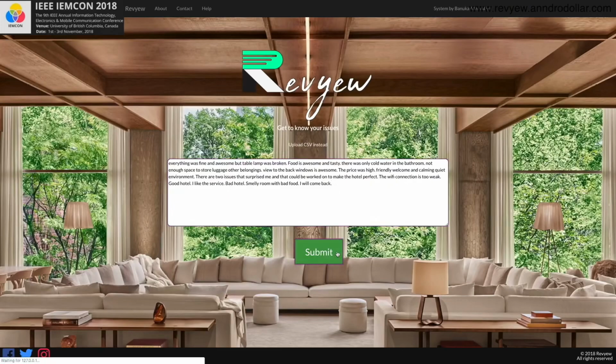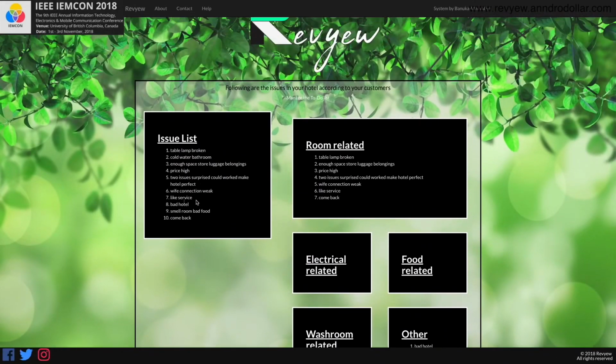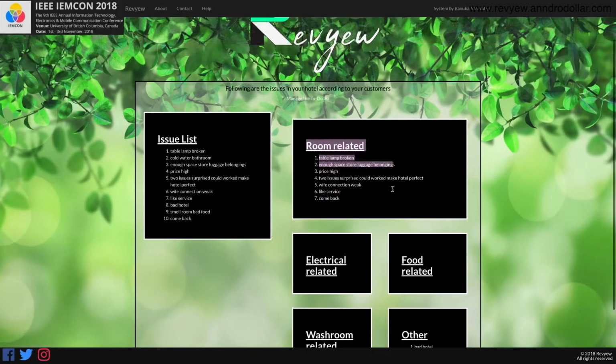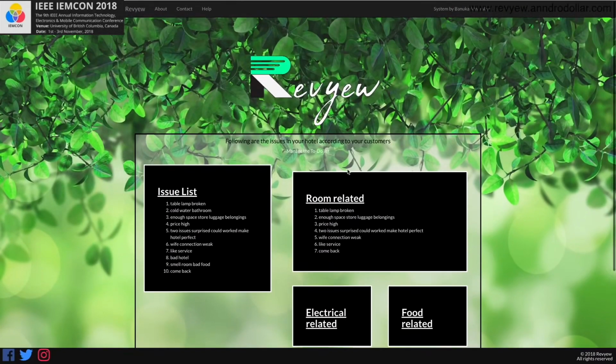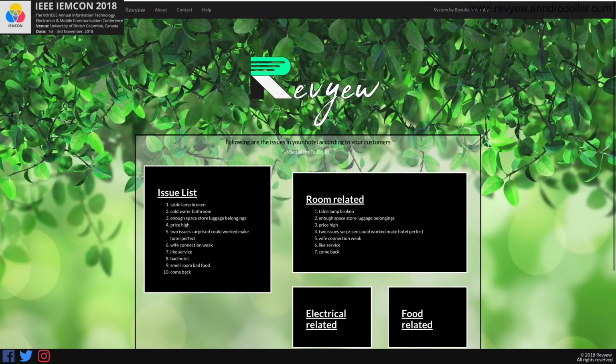So let's go ahead and submit this into the system, and in this screen it actually categorizes all of the issues. So here it actually lists all the issues that it actually found out, like the table lamp broken, cold water bathroom, not enough space to store, price is high, blah blah blah. And on the right hand side it actually categorizes. This part is done using the multi-class classifier. This is done using the binary classifier. So since the accuracy of the multi-class classifier is not that high, the categorization actually doesn't happen really well.